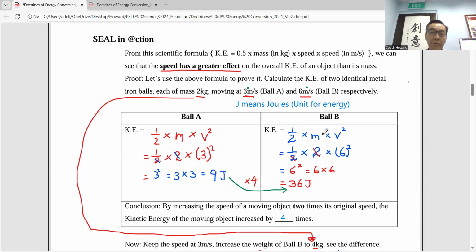So you can copy down this working which I have done earlier. And then you will discover that if you increase the speed by 2 times, from 3 to 6, right? 2 times, right? Double, right?